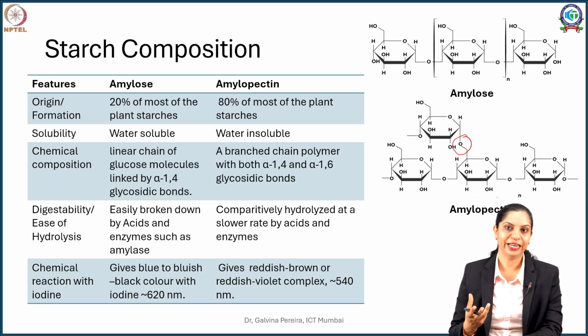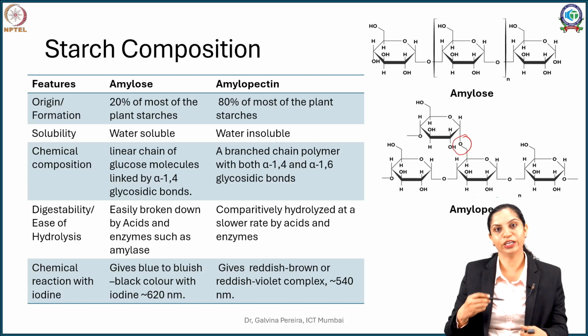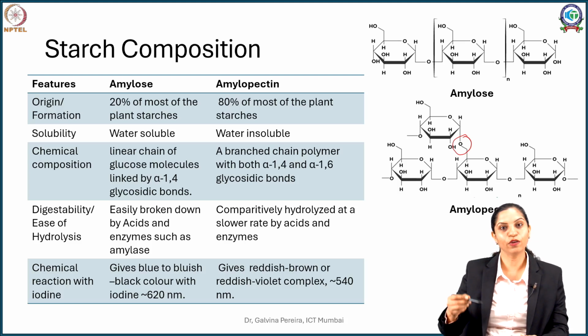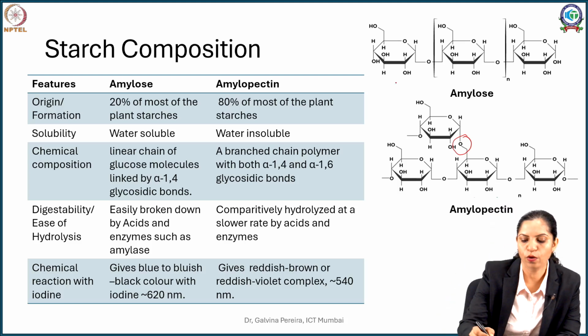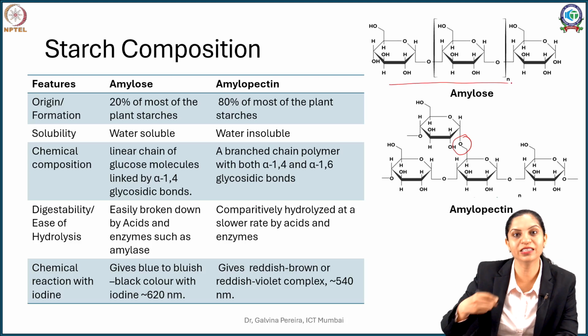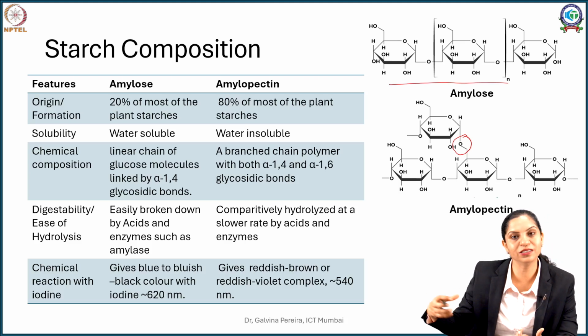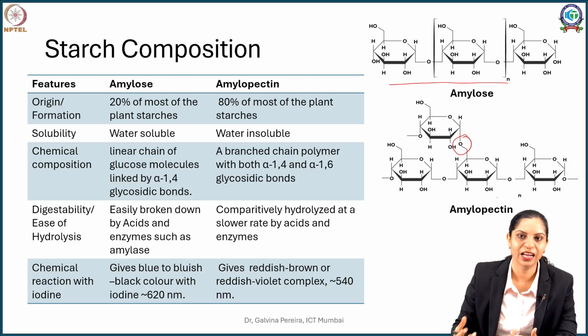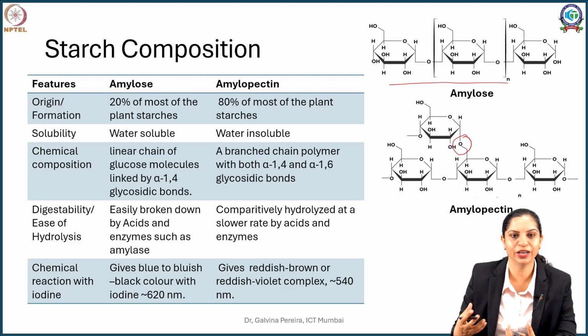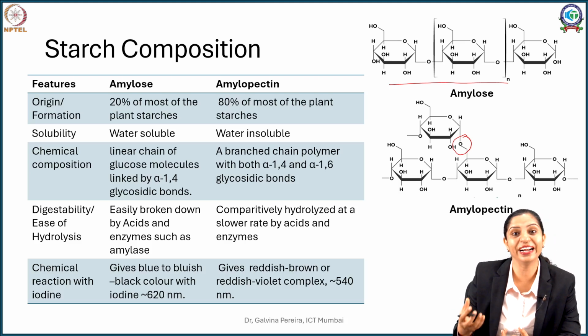Now amylose is actually stored in the plant in the form of coils. So this linear polymer is coiled, and when you boil your starch, it opens up and hydrates. And amylopectin, because it is branched, is a little resistant to swelling, and that is also a reason why it is not readily soluble.